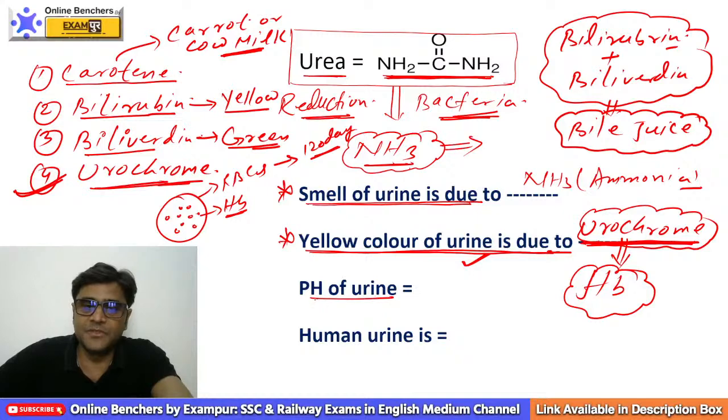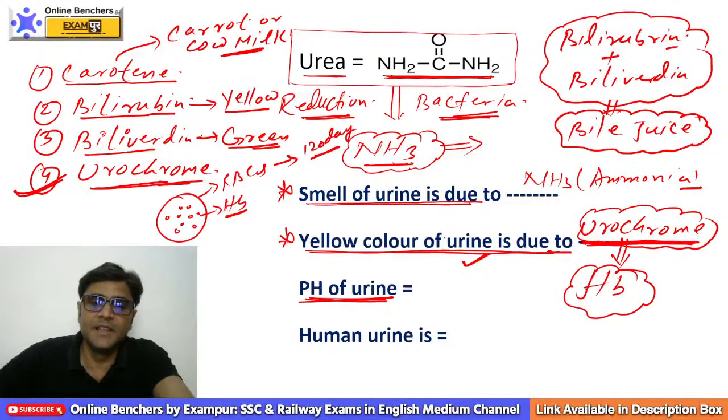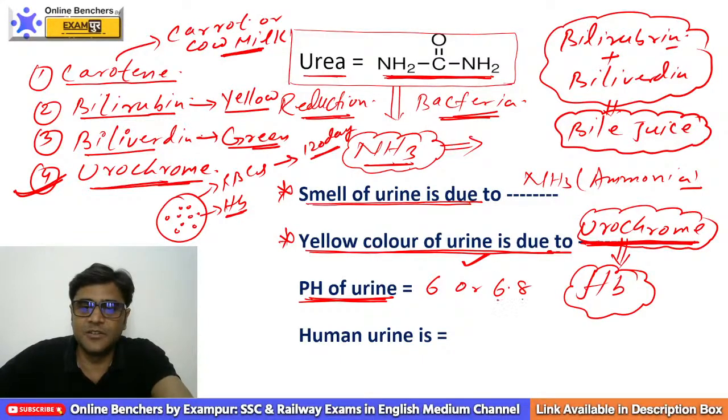Now tell me the pH of urine. pH of urine is about, Deepika, you are right. It is the product of hemoglobin. Very good. pH of urine is about, when we see, NCERT says pH of urine is about 6 or 6.8 in options. So suppose in options we have both the data 6 and 6.8, we will give priority to which one? 6, because this is the data of NCERT.